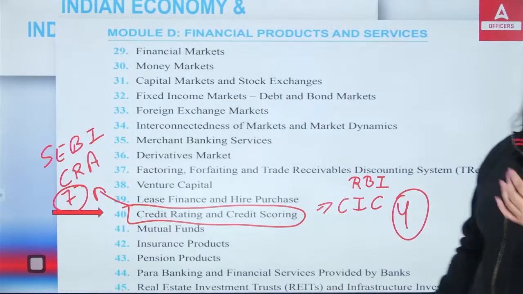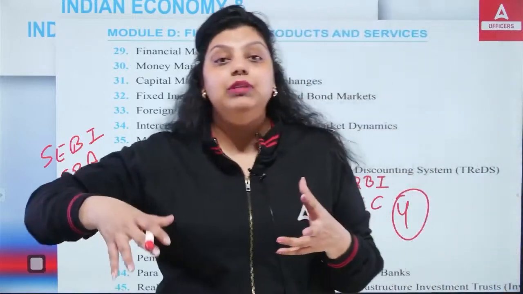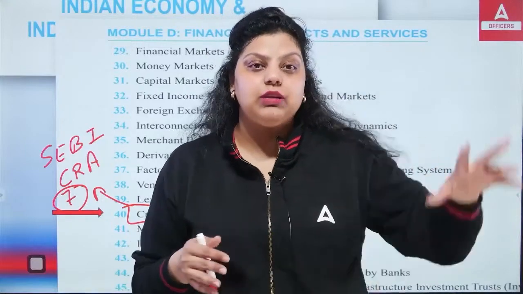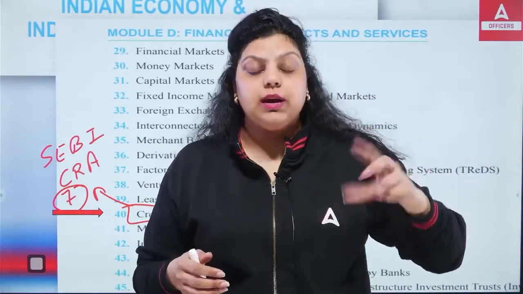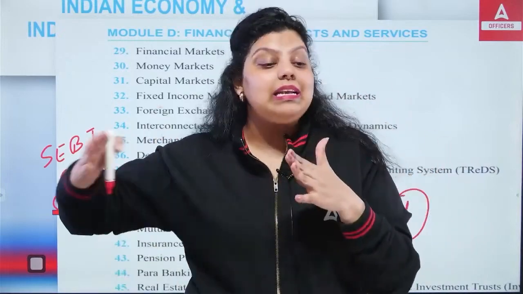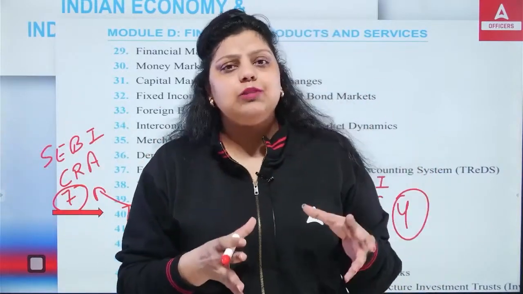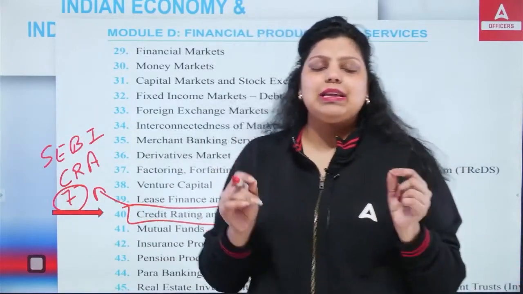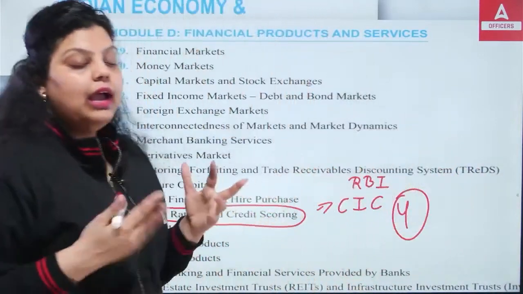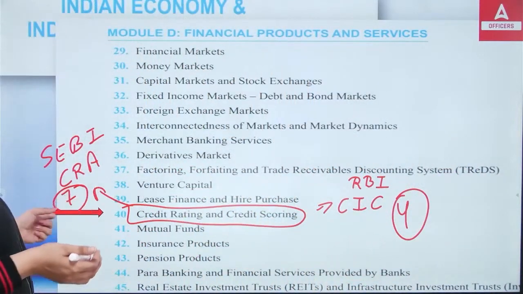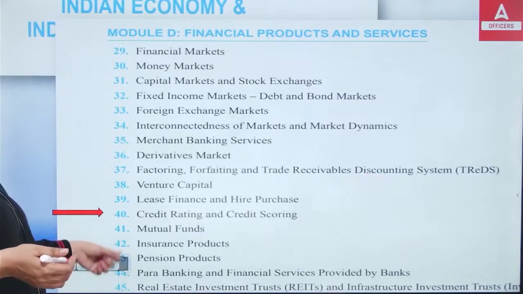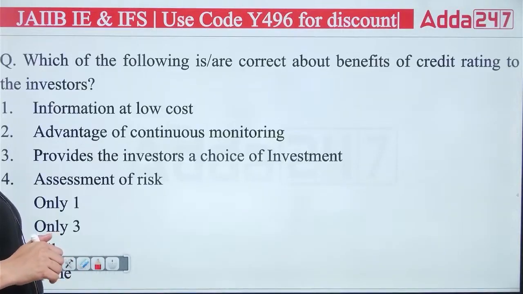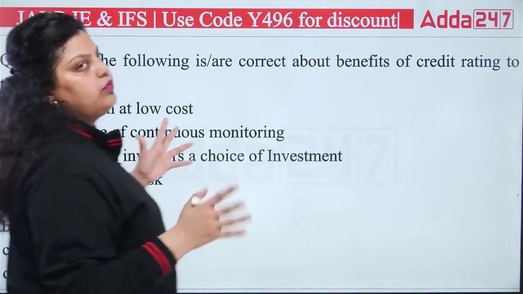In case of credit rating, they provide the credit rating to the countries and the companies. Okay, if we are talking about CRISIL, let's say it provides rating to the countries. It provides rating to the companies which are working in India. And credit score will be provided to the individual persons or some commercial companies also. So, that's the difference between credit rating and credit scoring. It's a very small unit. It's a very easy unit. You can easily understand this unit. And in one study, you can understand the concept also. So, do make sure you cover it because 1 or 2 questions might be seen from this topic. So, let's move forward and discuss the questions on the same topic that will clarify this chapter for you more.